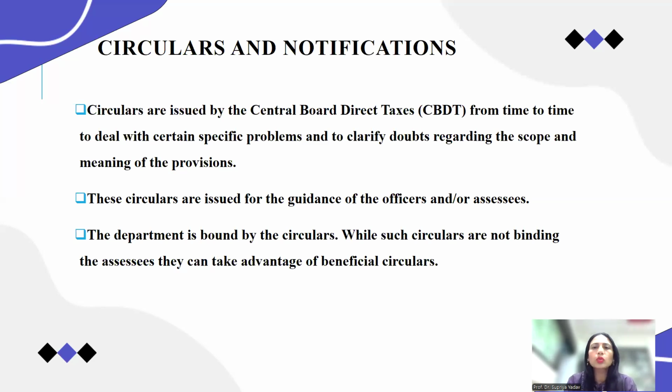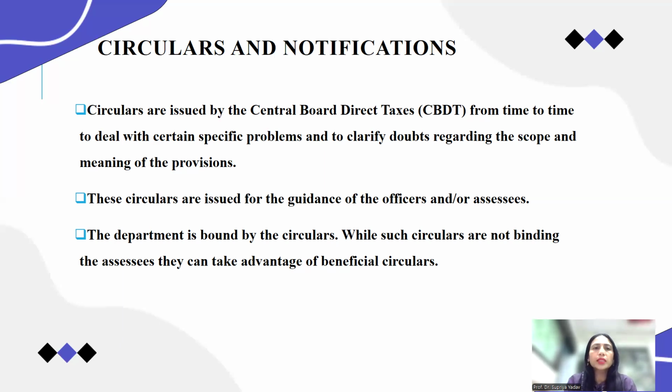Most of the time we come across situations in which the law itself does not give you the proper solutions. At that time the CBDT issues circulars and notifications in order to clarify the doubts and make the system easily applicable.